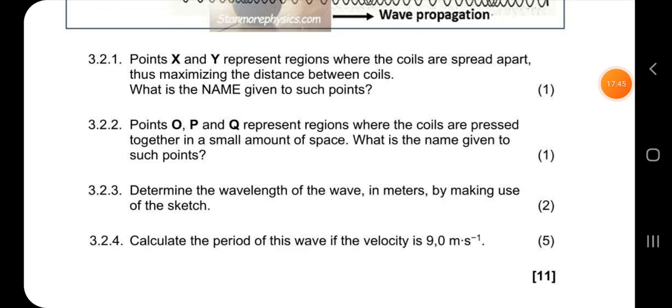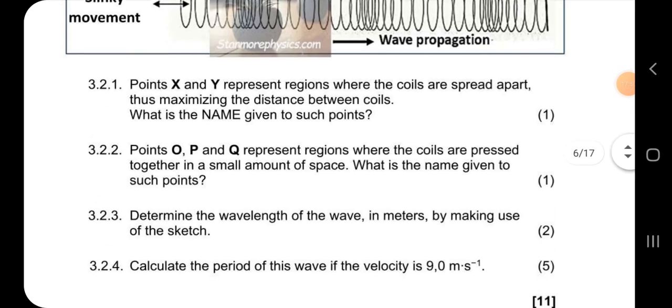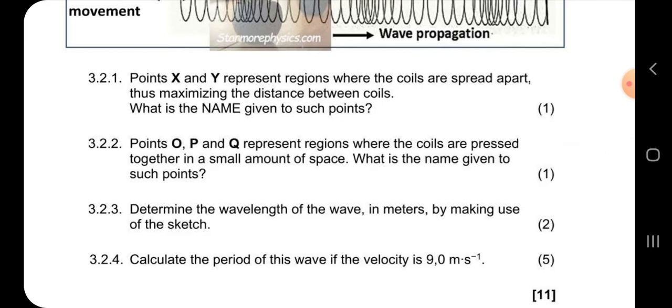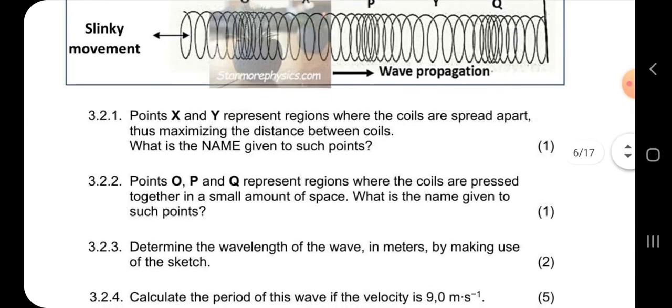Then points O, P and Q represent regions where the coils are pressed together in a small amount of space. What is the name? It is compressions. So where they are coiled together is compressions, and where there are spaces in between are rarefactions. Whatever term your teacher uses, use that one.